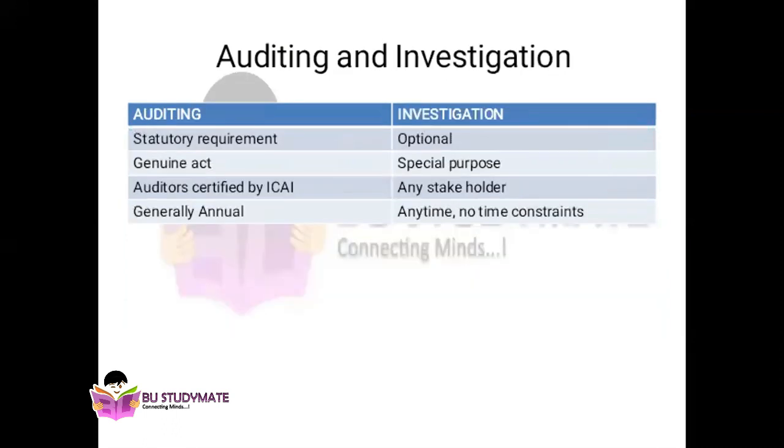Then auditing and investigation, though they look similar, are different. Auditing is compulsory as per law. Investigation is optional. Auditing is a routine act, and investigation is only for special purposes. Auditing is done by auditors or chartered accountants, and investigation can be done by anybody. Auditing is generally done annually or quarterly, but investigation can be done at any time in the business. It's not necessarily once a year. You can do an investigation in the 7th or 8th year of the business.